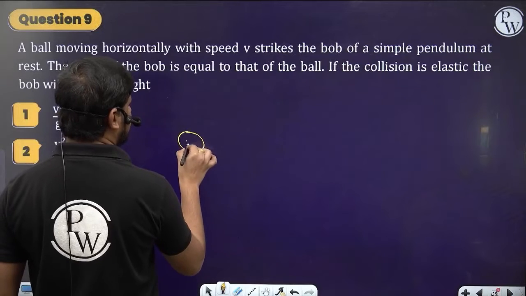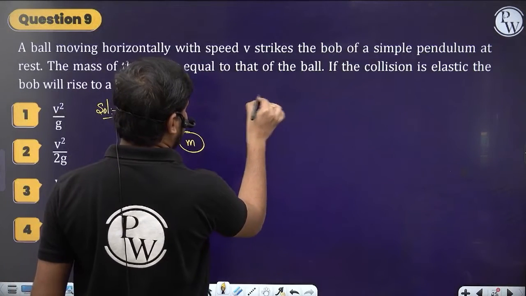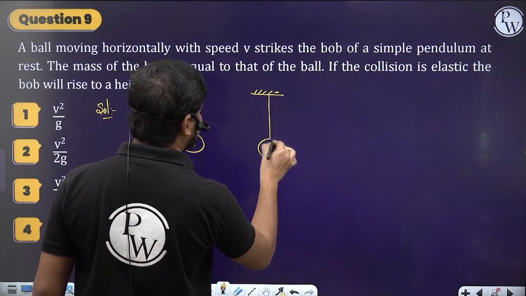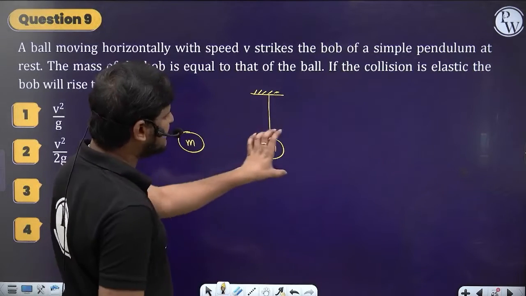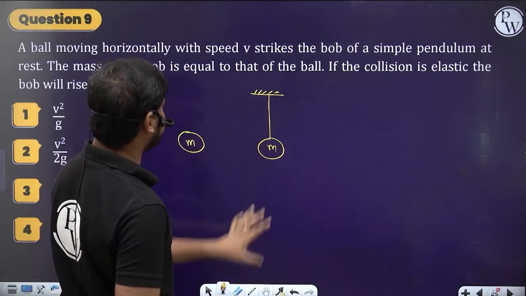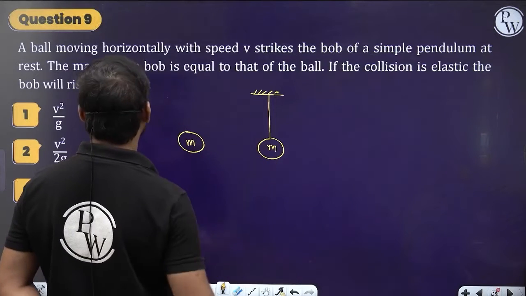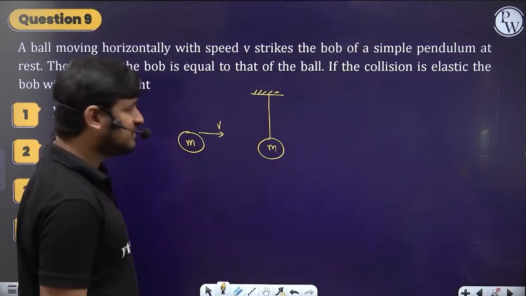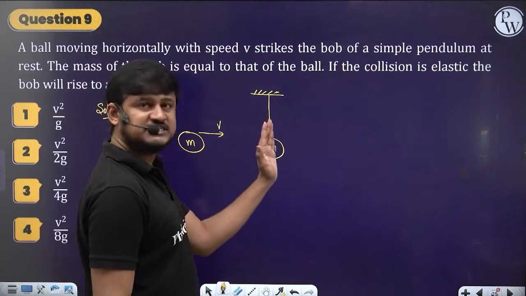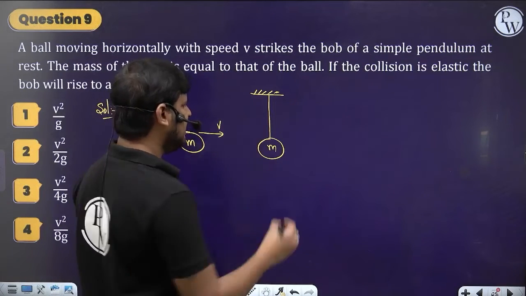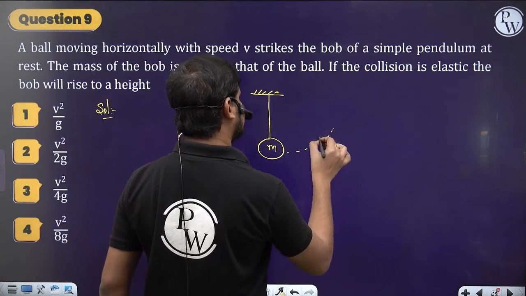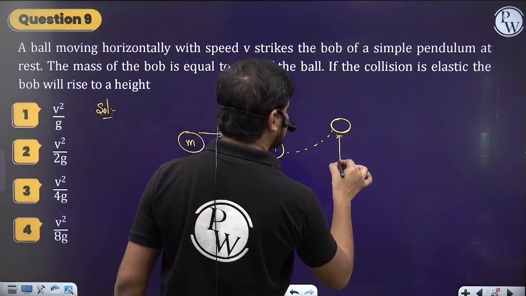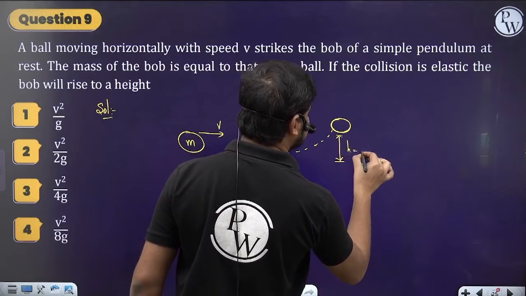So this is the ball of mass m, and here is a simple pendulum whose bob is of the same mass. So the ball and the bob masses are the same. If this is mass m, this is also mass m. Now it is moving with a speed v, comes and hits this one, and then the bob rises to some height. So what is the rise in height they are asking?